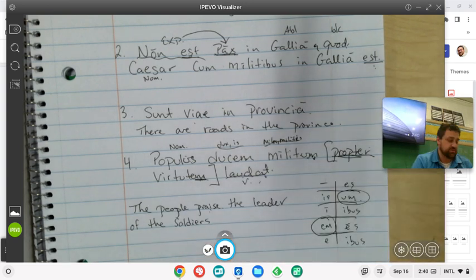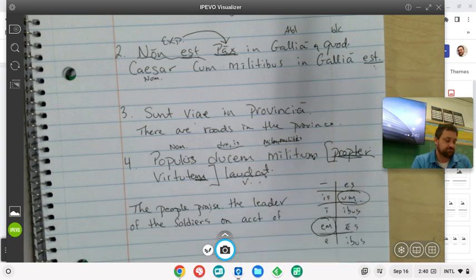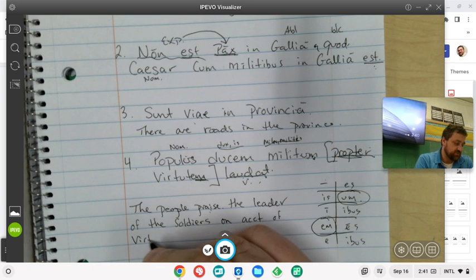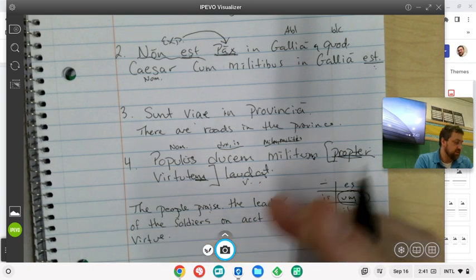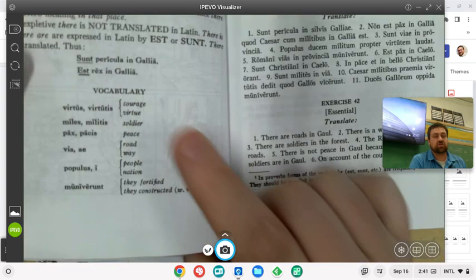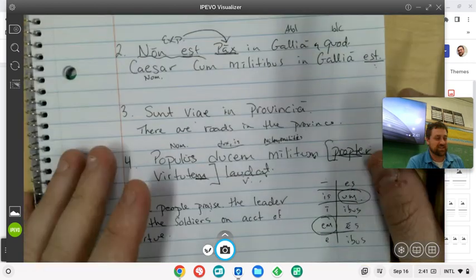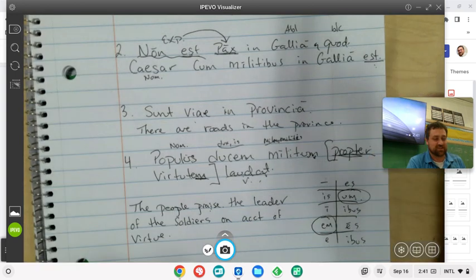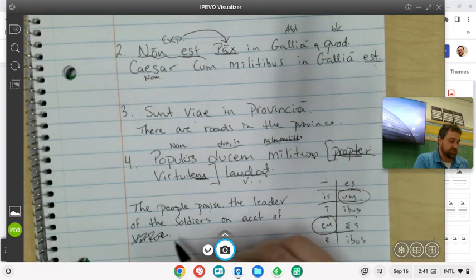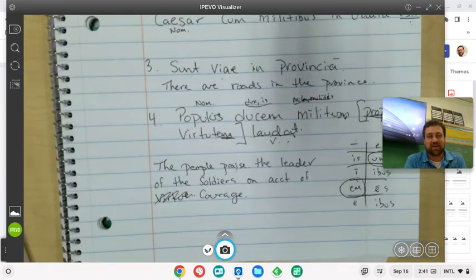On account of virtue, or what else can virtue mean? On account of courage. If we're talking about Romans praising a leader, it's probably on account of courage. If we're talking about Mary praising somebody on account of virtutem, then maybe it's more virtue. So kind of use your context there.